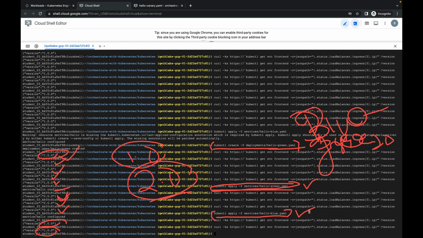This is the key point which you have to remember whenever you are planning for blue-green deployment. Instead of changing anything, just apply and enable your service. If something goes wrong, you just enable the previous service. Then you can see my previous version was up and running.